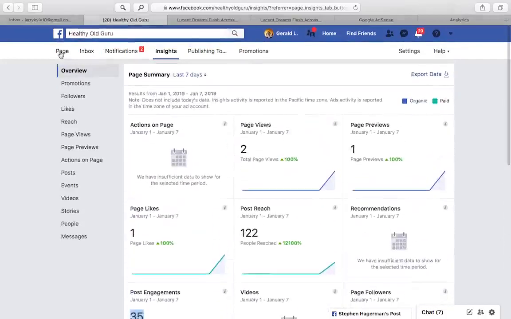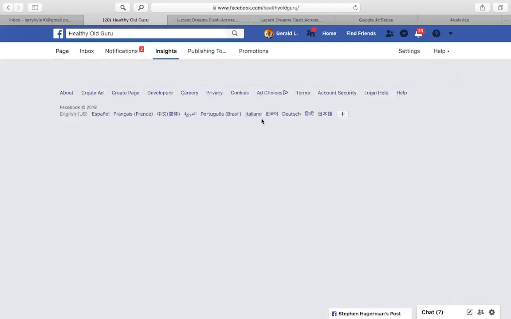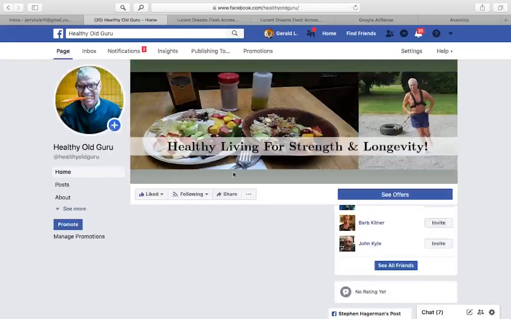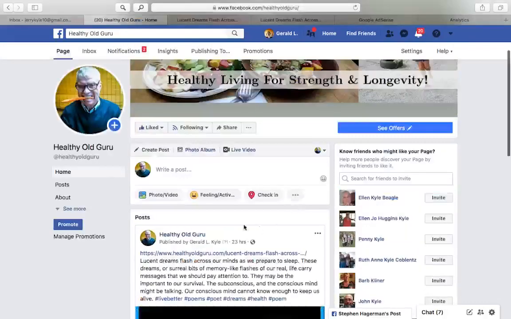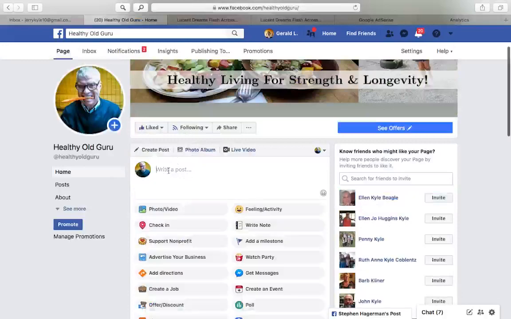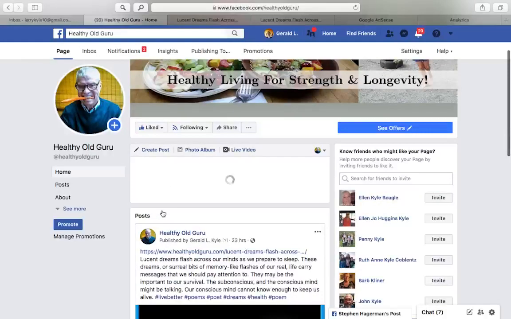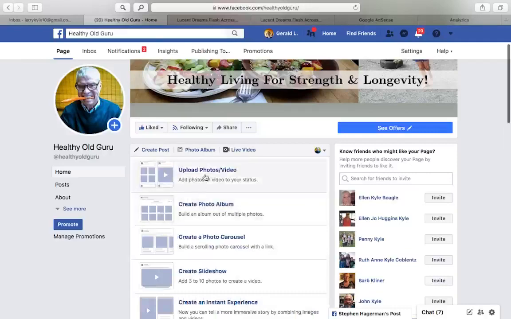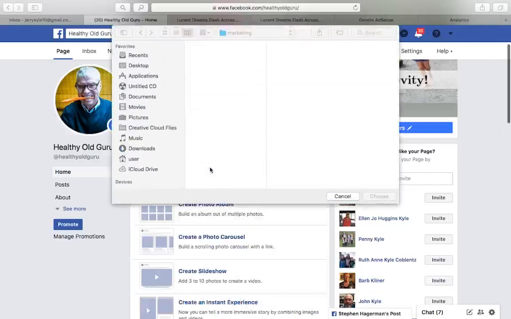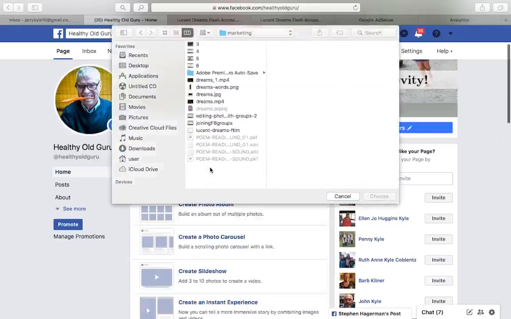So if I go back to the page, and I'm going to go right here, we have photo or video. I've already formatted it for Facebook. The other thing that you want to do is optimize the video, because optimizing the video helps it download faster, like on the phones and stuff.